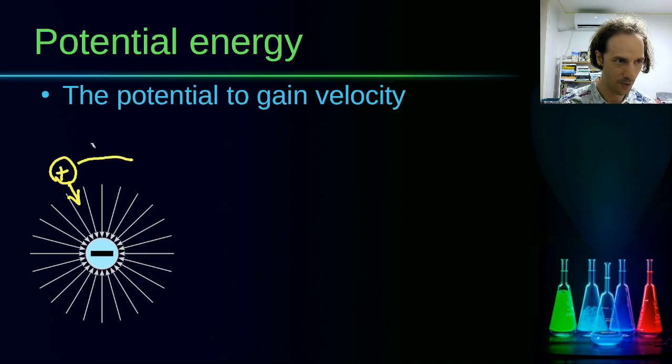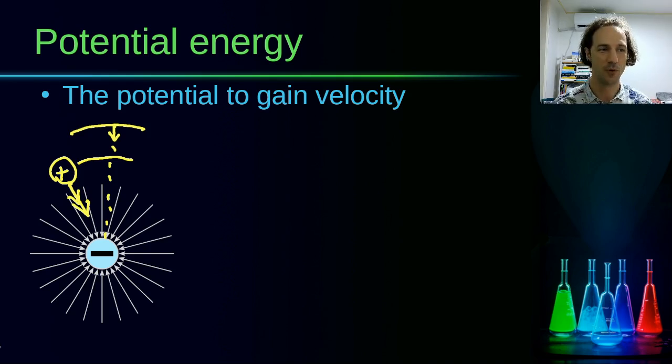If you are further away, that means you have higher potential energy with respect to this electromagnetic field, because even though the force you feel initially will be smaller than the force you feel when you are closer, you have a larger distance that you can travel. So in total, you will be accelerated more until you reach the source of this field. If you are accelerated more, that means you have higher velocity, which means you have higher kinetic energy. So you must have had higher potential energy at the start.